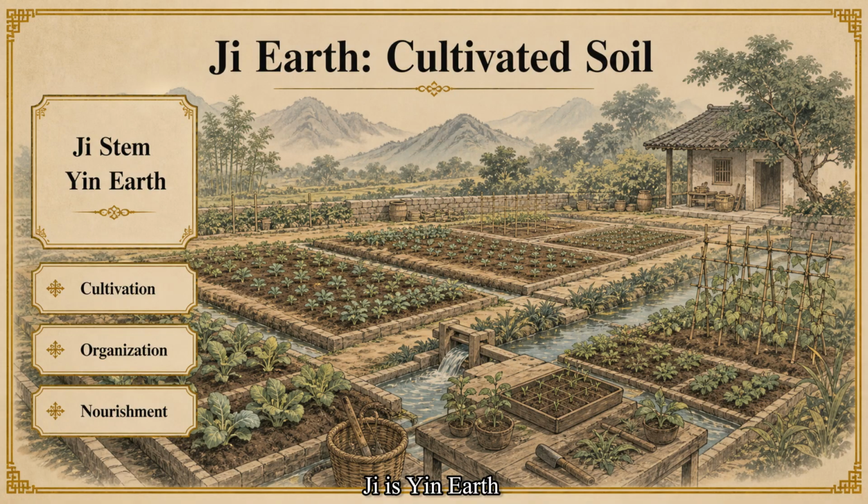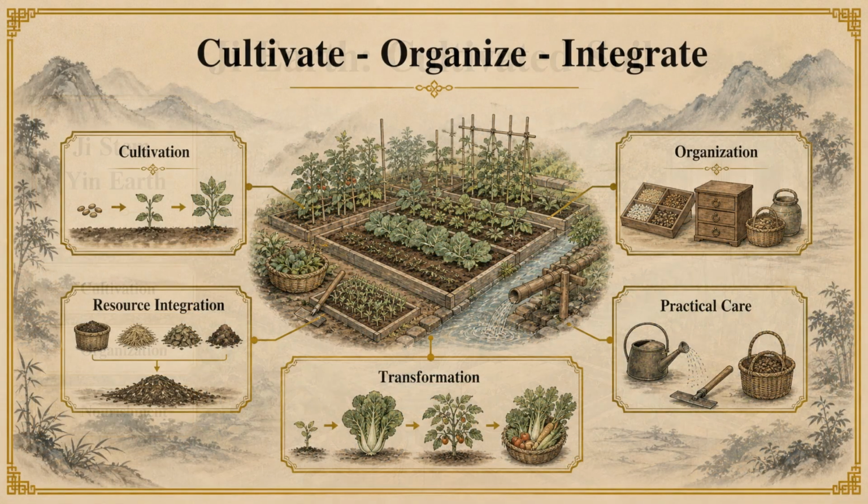Ji is yin earth. It is often compared to cultivated soil, gardens, fields, and earth prepared to support growth. Its imagery suggests cultivation, organization, resource integration, practical care, and the ability to transform raw material into usable support.